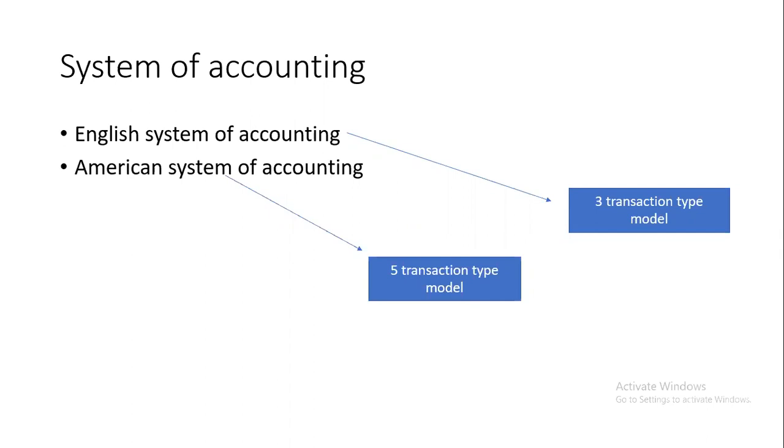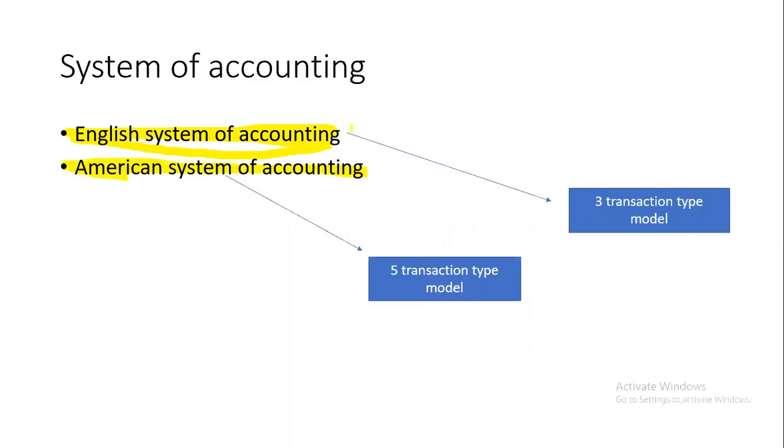Actually, in accounting, there are two popular systems: the English system of accounting and the American system of accounting. The American system is also called the US system of accounting, and the English system is also called the British system of accounting. So there are two kinds of system of accounting. We Indians in India are following the first one, the English system of accounting.